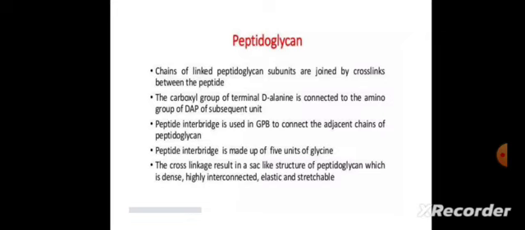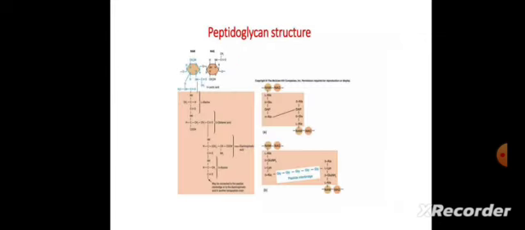Peptide interbridge is used in gram-positive bacteria to connect the adjacent chains of peptidoglycan. The peptide interbridge is made up of 5 units of glycine. The cross linkage results in a sac-like structure of peptidoglycan, which is dense, highly interconnected, elastic and stretchable. This is the peptidoglycan structure.